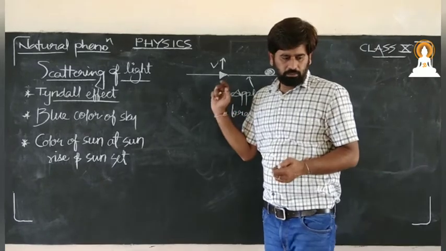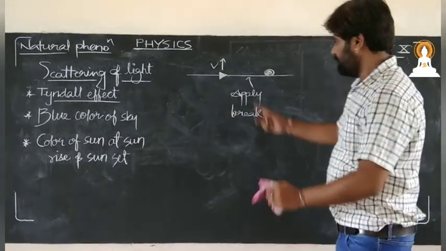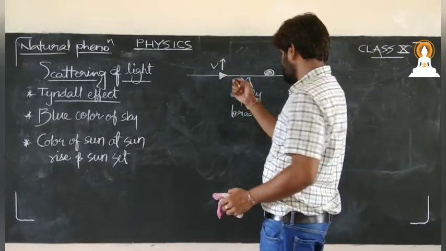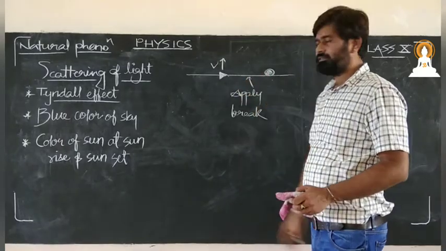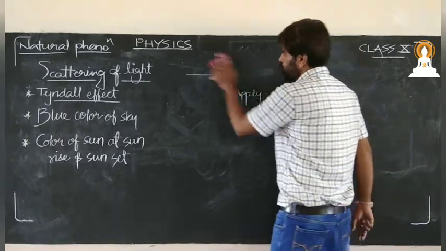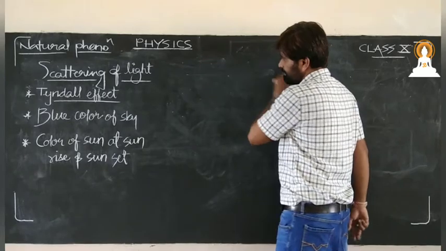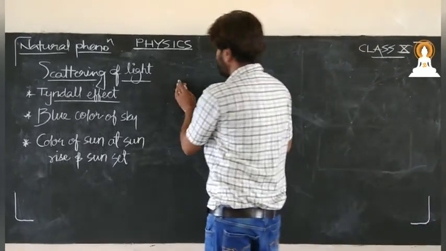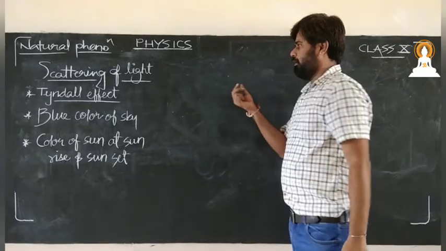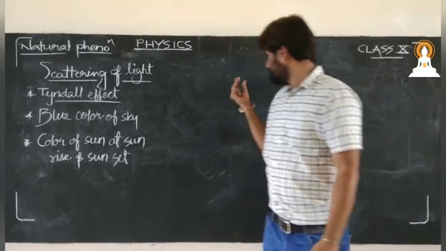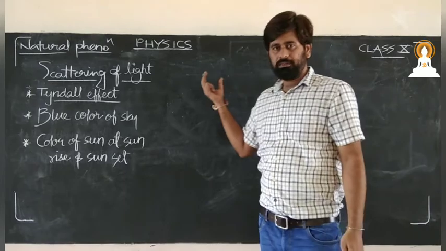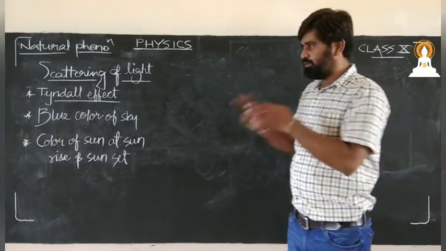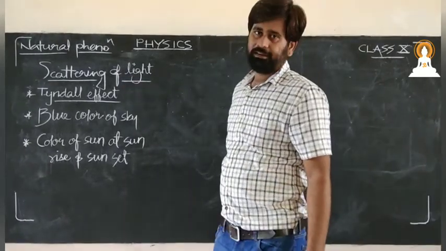So this deviation, you would say you have been scattered from your path. Here also, the similar thing is there in optics. Scattering is nothing but the deviation of light from its original path by small particles known as colloids.